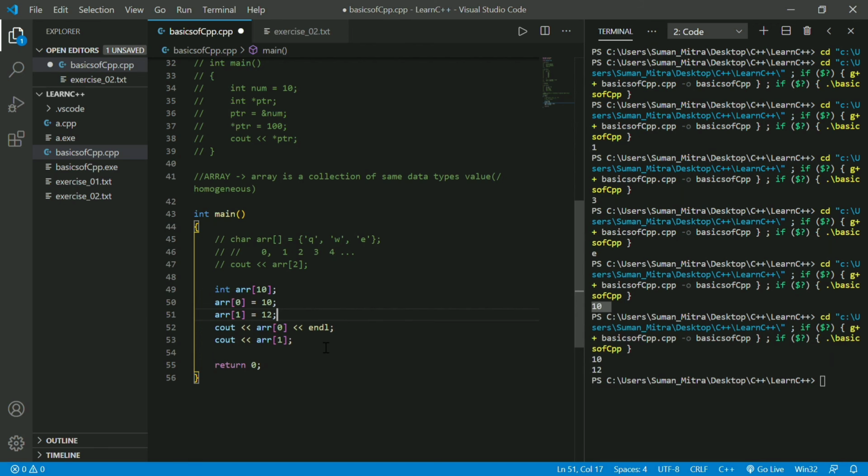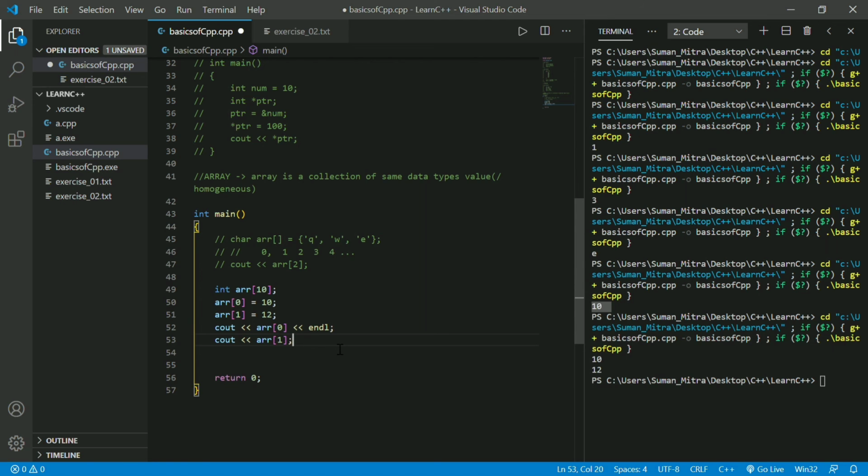There are many new things in arrays, like dynamic arrays. That means you don't know how many values you should store, so if it's 10 now but later you want it to be 12, we can dynamically store values. That we will learn in the next section, not tomorrow, but when we start with classes and all, and we'll understand it very clearly. So I think that's for today. You now know how to initialize an array.